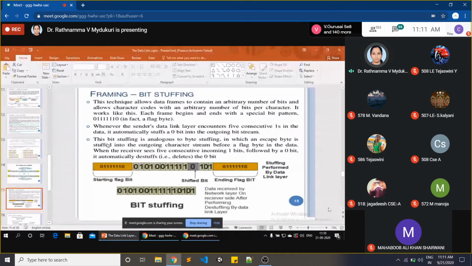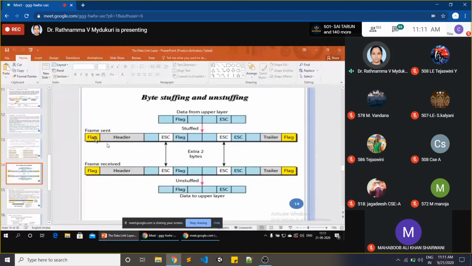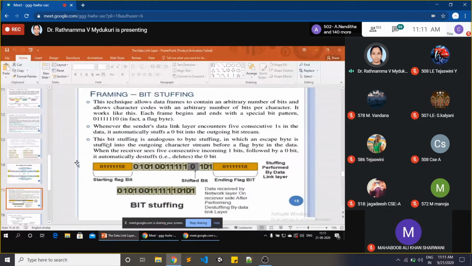Each frame begins and ends with a special bit pattern. Actually, you know that each and every frame starts with a flag bit and ends with a flag bit. See the flag bit here, the yellow mark shows the start and end of a flag bit. But in the data in between that you are sending, sometimes you may have problems in transmitting, and some errors may happen. So for that purpose, what we are doing is,